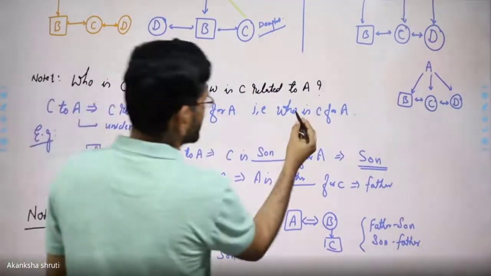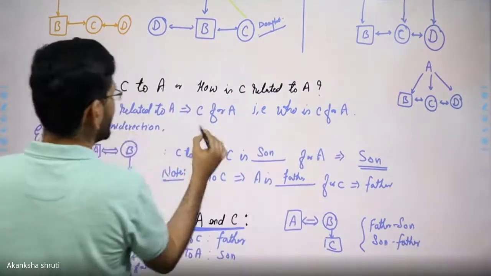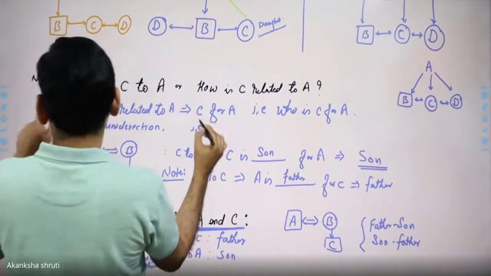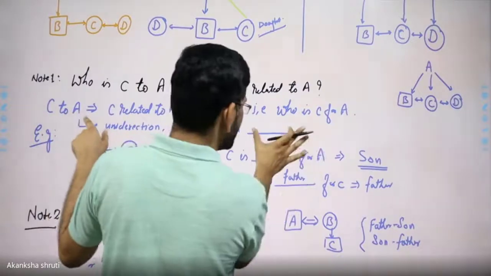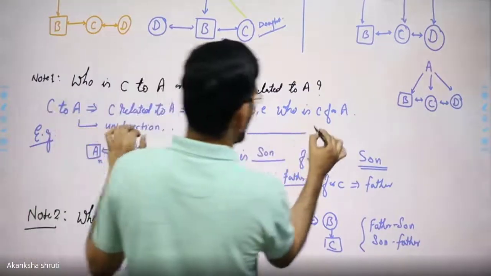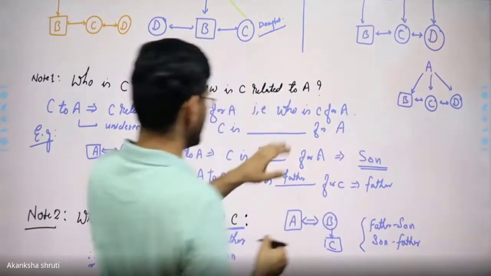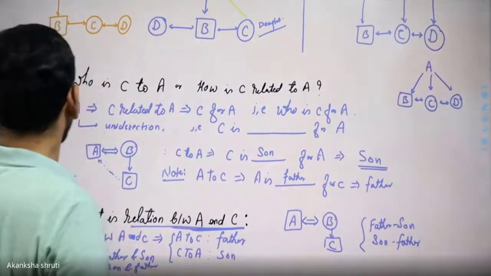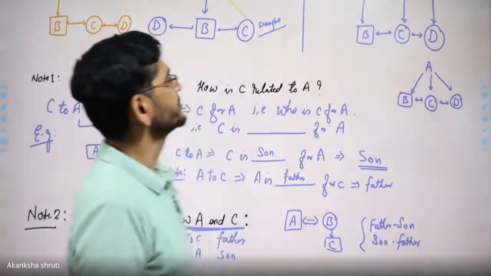That's why we have to understand who is C for A. Or simply, this should be understood as C is the single relation for A. That relation we have to fill here. Considering everything, the questions are framed.